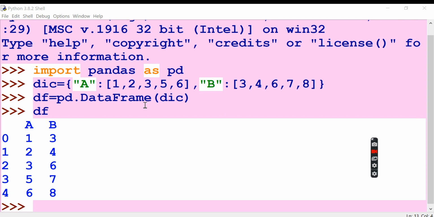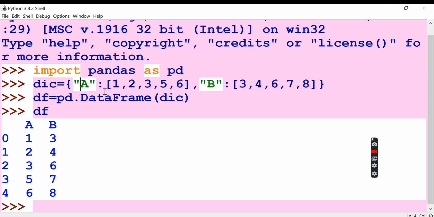Now, if you see here, I'm just going to pass a dictionary into the data frame. How to pass a dictionary? What is a dictionary? In 11th standard, you learned this, right? What did you learn about this dictionary? A dictionary must have an open flower bracket, and then a key, then a colon, then its value. Key colon value, key colon value, comma, key colon value. This is what a dictionary is.